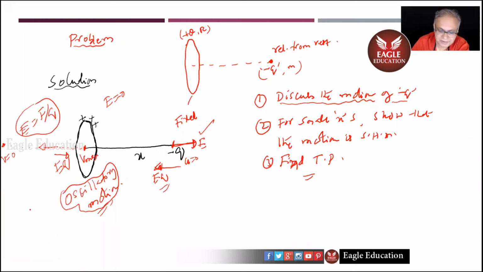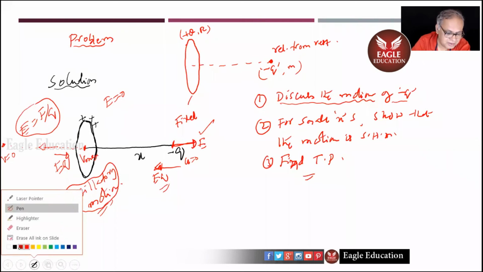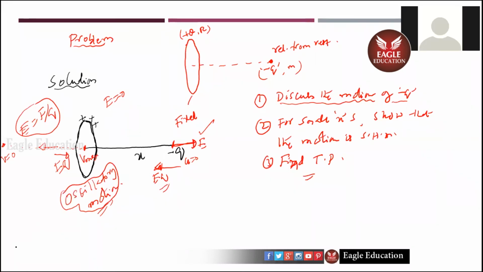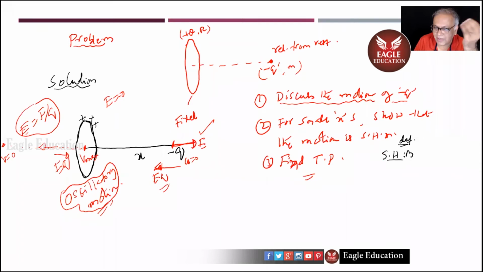Yes, sir. Now look at this. You know what is the definition of simple harmonic motion, children? I told you though I cannot go into details of first year, I'll remind you of everything properly. The restoring force is proportional to x. This is called the definition of simple harmonic motion. That is F equals minus kx, where k is omega square, minus omega square x. So this is the definition of simple harmonic motion.